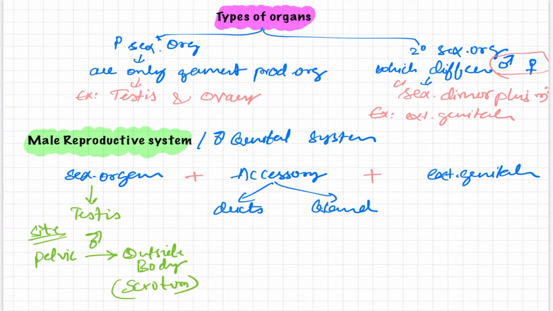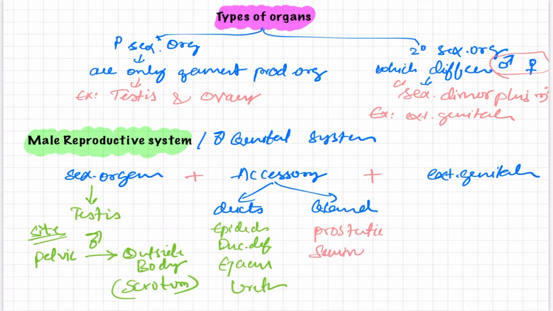Now let us know what the accessory ducts are. We all know that the accessory ducts start from the epididymis, then the ductus deferens, and then the ejaculatory duct. All these come under ducts. And what are the glands? The prostatic gland, the seminal vesicle, and another gland, the bulbourethral gland, whose secretion is very negligible in the semen. All these are the accessory structures.